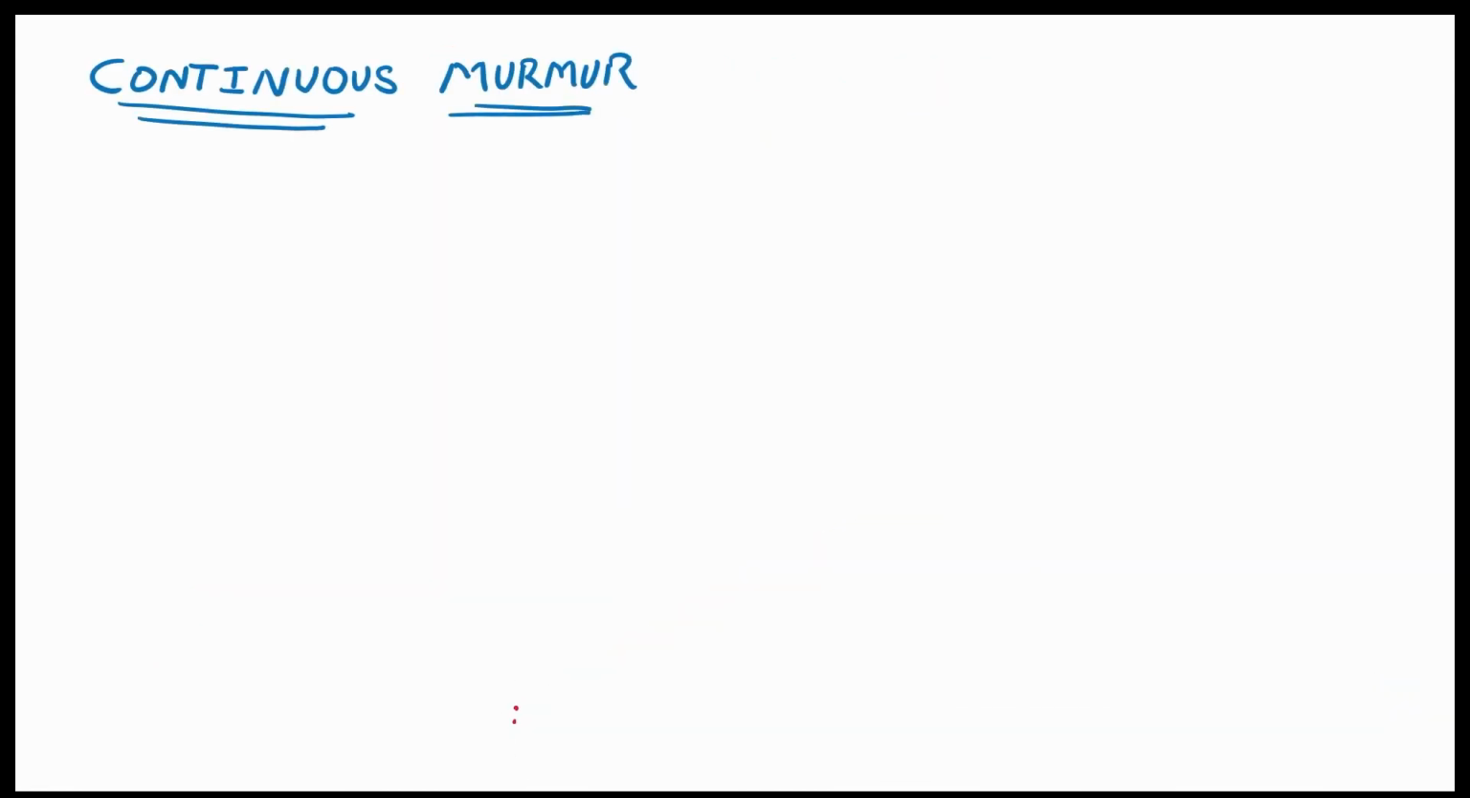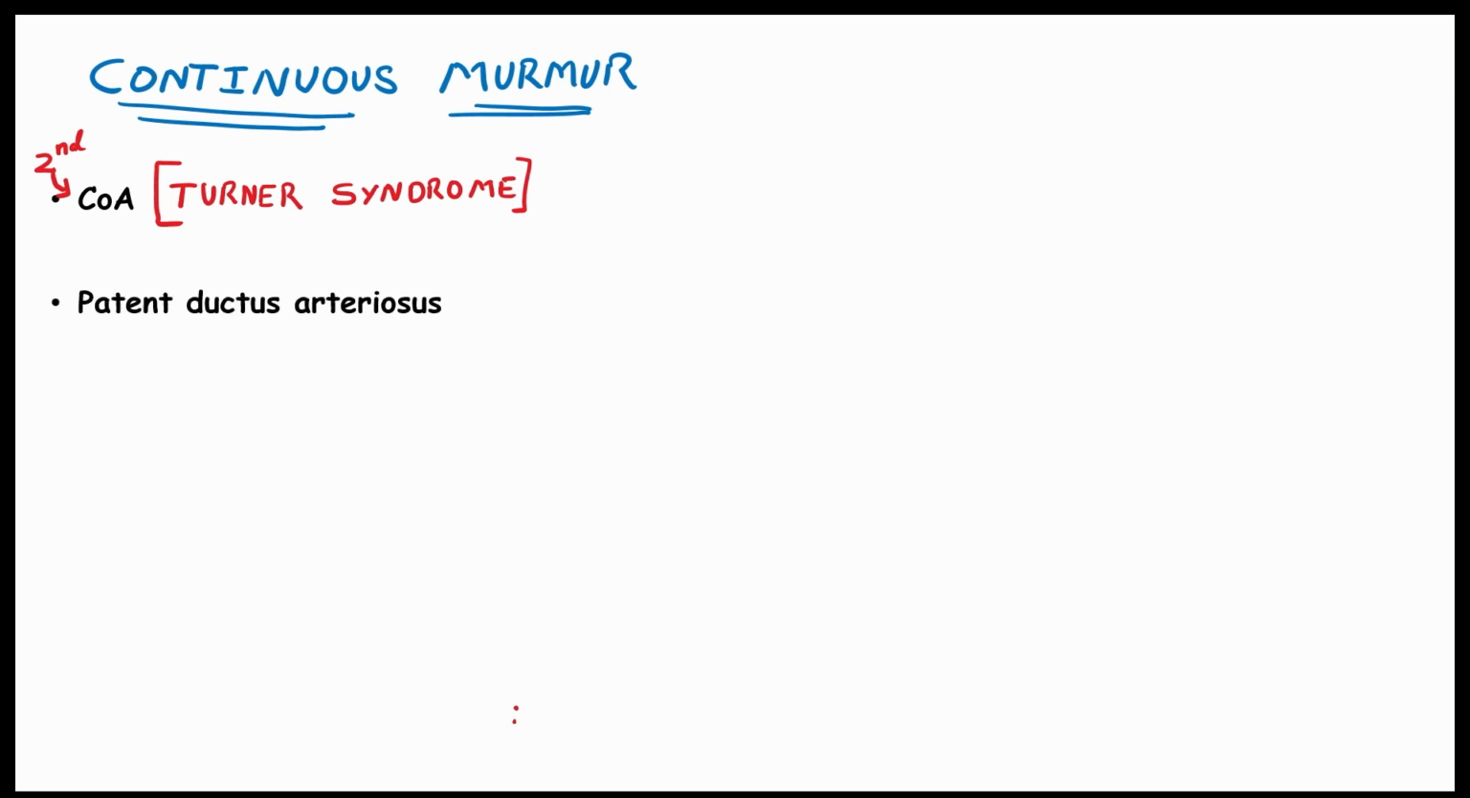Continuous murmur is present in coarctation of the aorta, which is seen in Turner syndrome. But remember, coarctation of the aorta is the second most common cardiac lesion in Turner syndrome. The most common cardiac lesion in Turner syndrome is bicuspid aortic valve. By the way, bicuspid aortic valve means the aortic valve has only 2 leaflets instead of 3. Next, patent ductus arteriosus, which happens in congenital rubella syndrome.